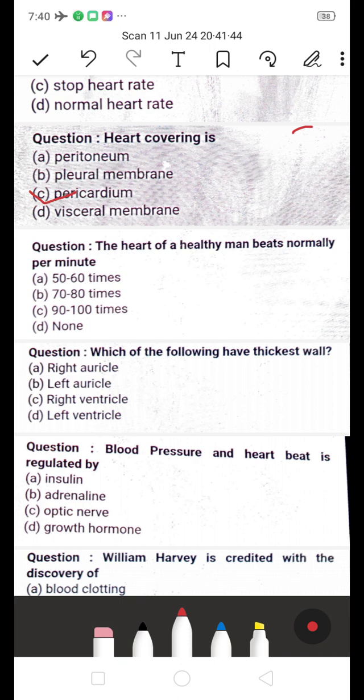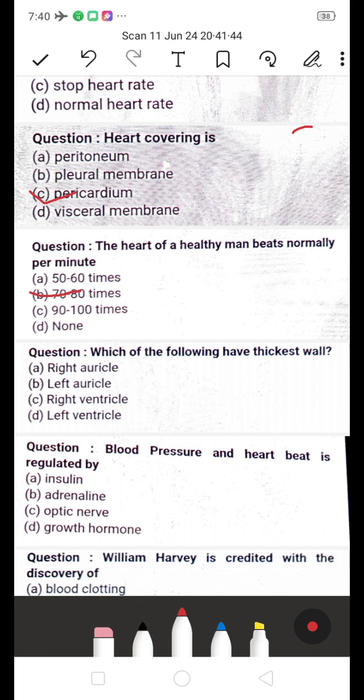Next one, the heart of a healthy man beats normally how many times per minute? It will be 70 to 80 times per minute for a normal healthy man.